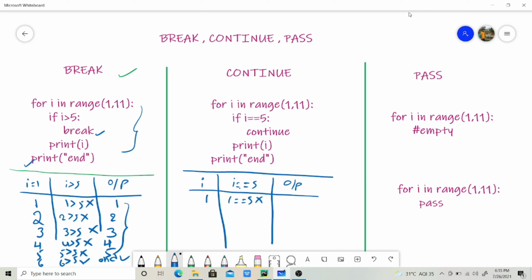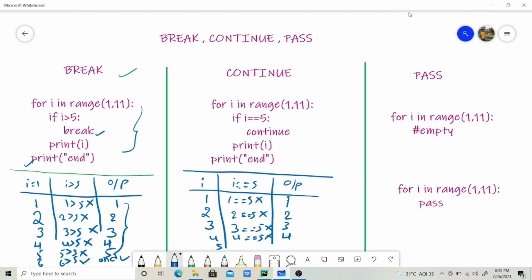Then for loop i will be incremented to 2 and 2 is equal to 5 is wrong, so it will print 2. It is incremented to 3 and 3 equal to 5 is wrong, so 3 will be printed. It will check 4 and the condition is also false, so it will print i value as 4.